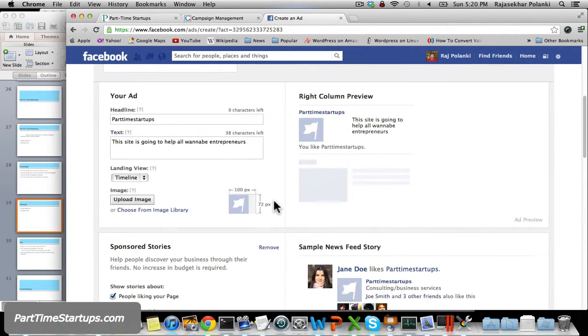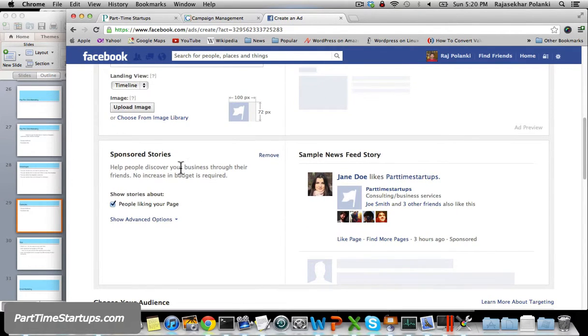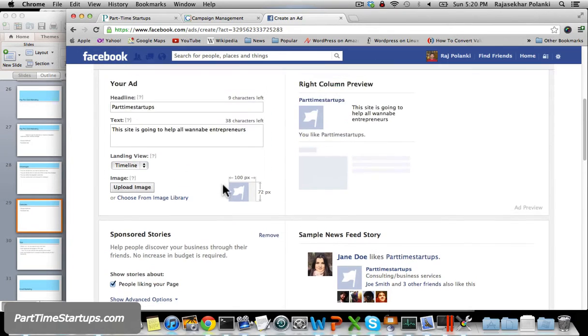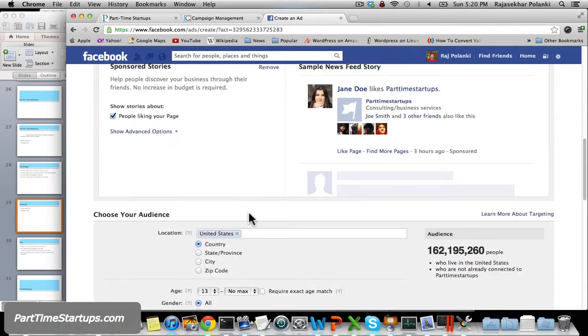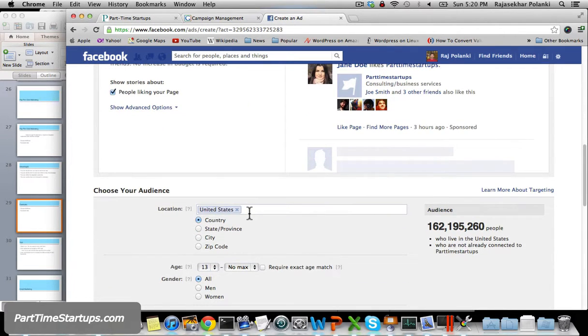Or if I post some interesting story, it can be visible to other people who already like this part-time startups page. It's going to look like this, like sponsored stories. Well, I'm okay with that. So if I want to start, okay, this is just sample text, and I don't mind that. But the interesting thing is how do you target the audience, right?